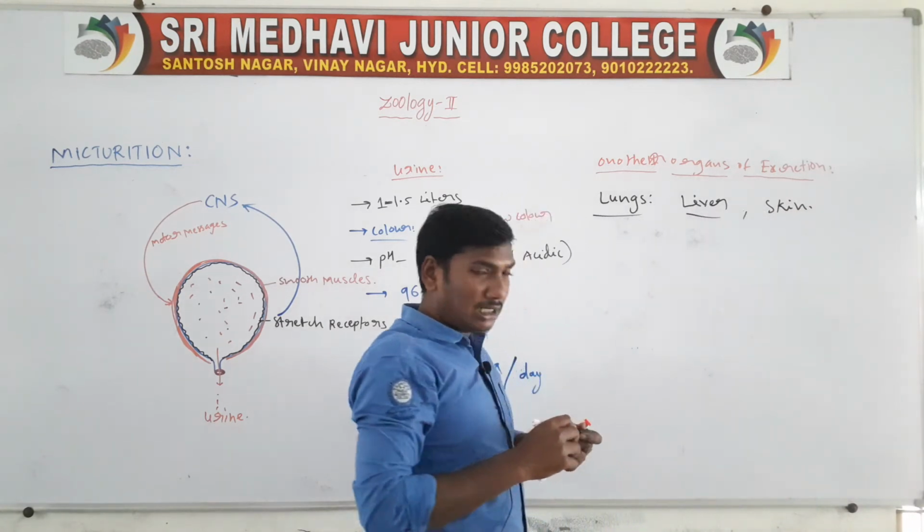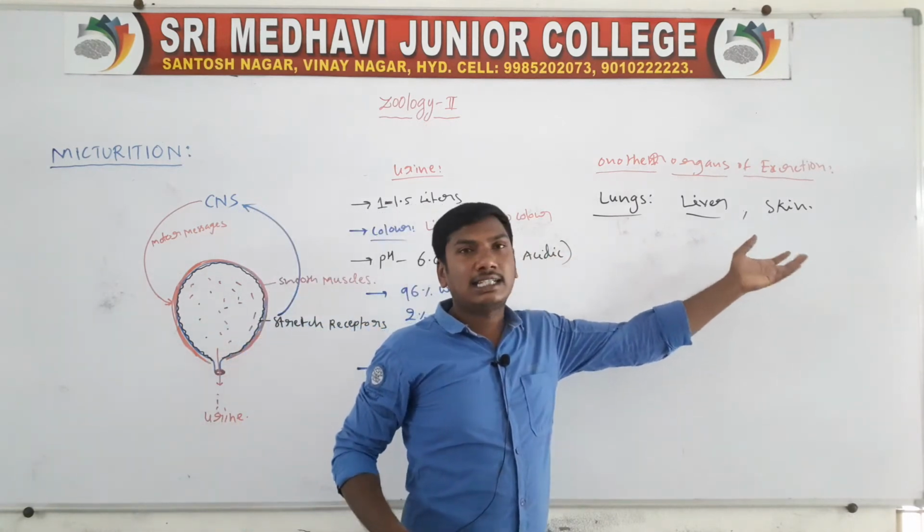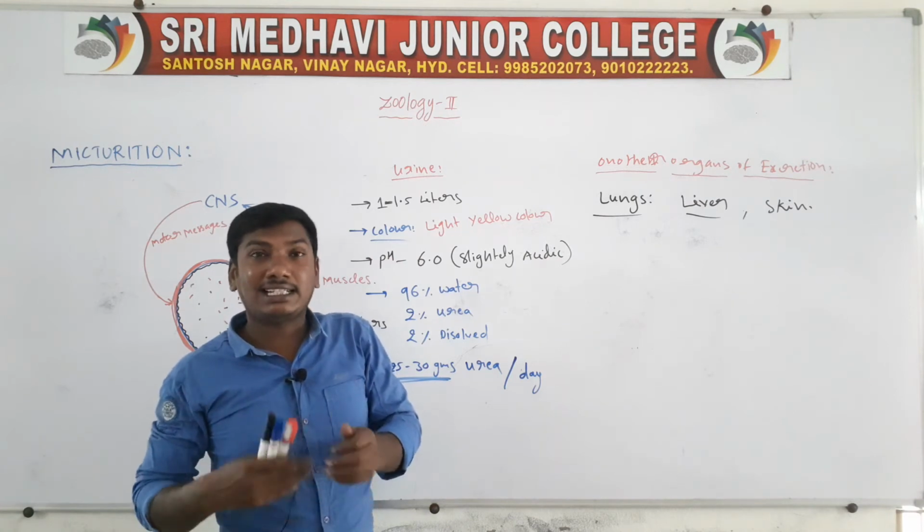These three organs are involved in excretory functions.